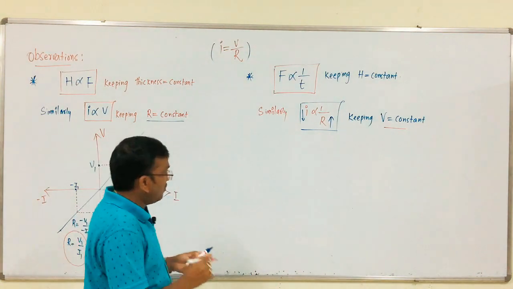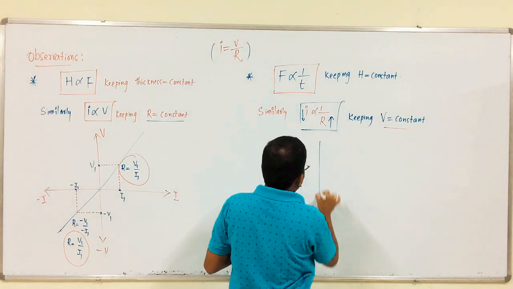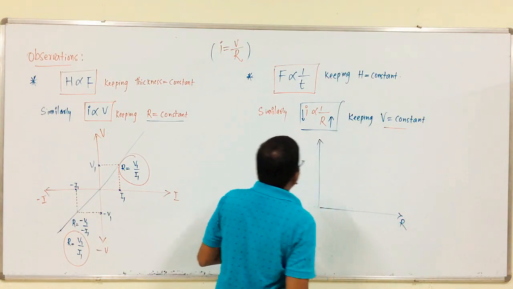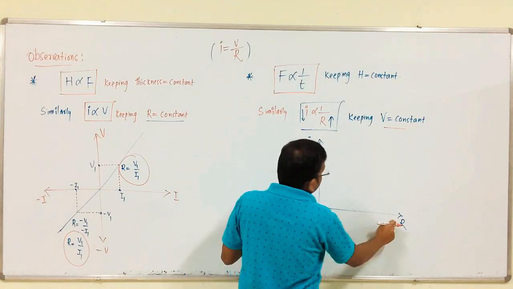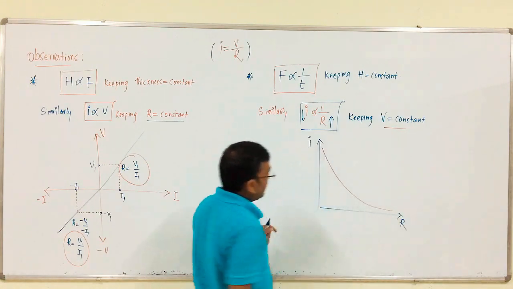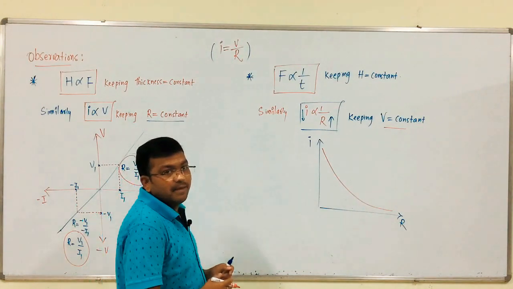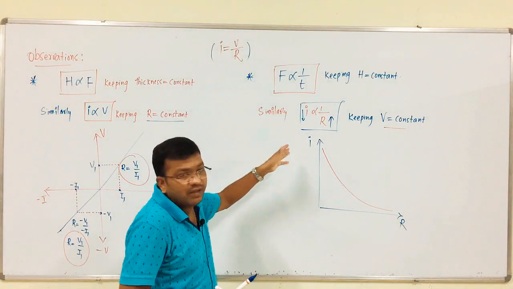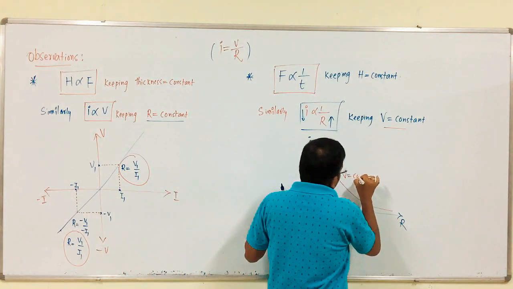Then what is the graph between I and R? This is R, this is I. Simply, if we increase the value of resistance, the value of the current decreases. So, like this we have to get. This is about the second observation. This is a hyperbola we got, keeping V equal to constant.